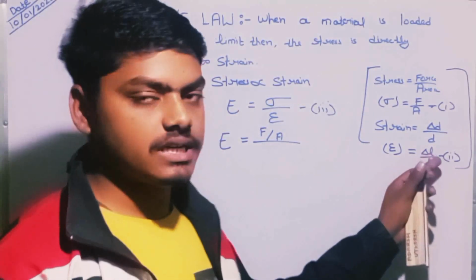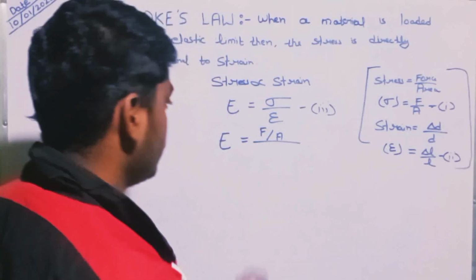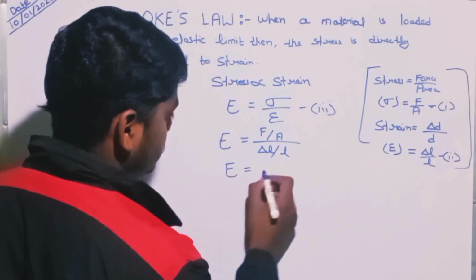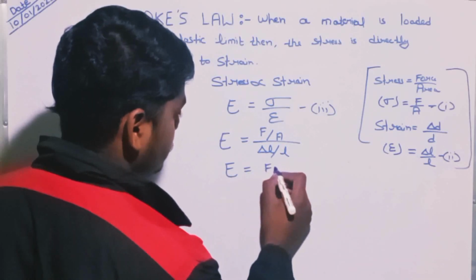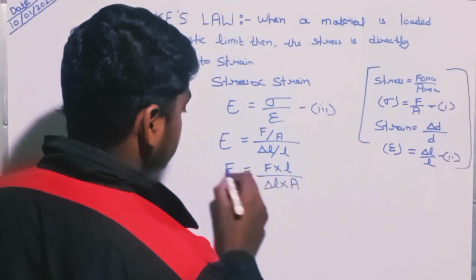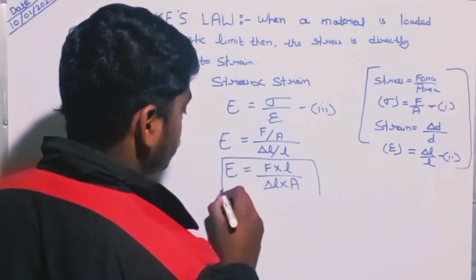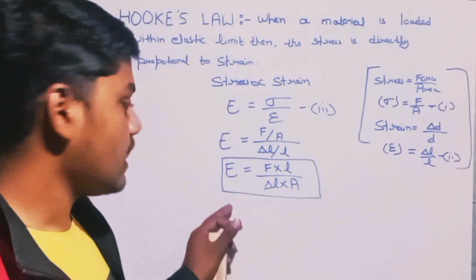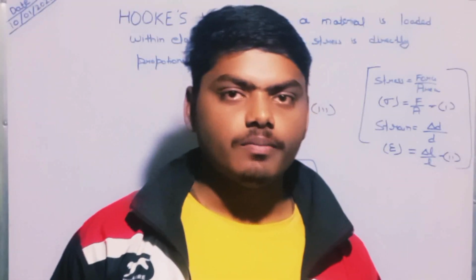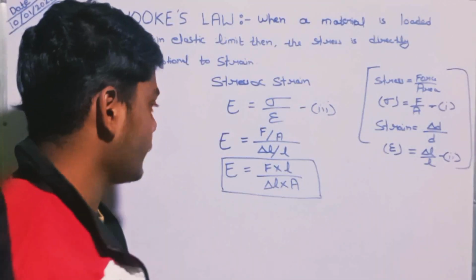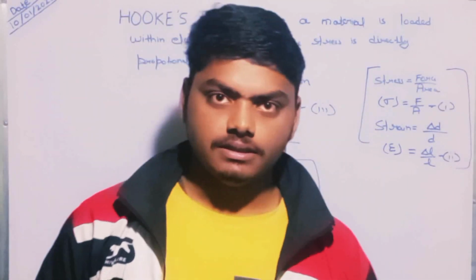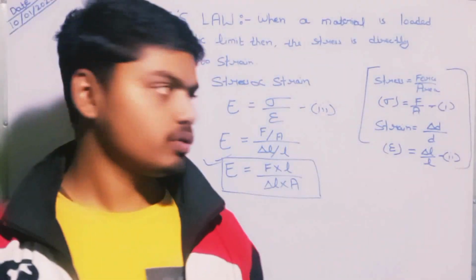So change in length is dl and original length is L. So dl upon L. On solving this equation, we get F into L upon dl into A. This is the value of the constant E. This constant is also known as Young's modulus or modulus of elasticity. Understood? I hope you all understood my language.